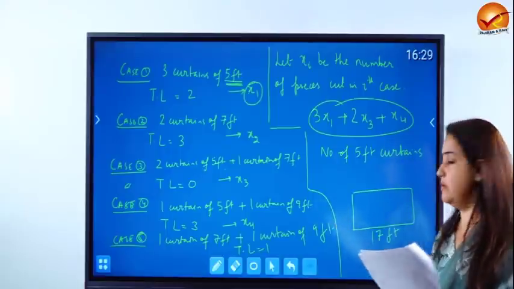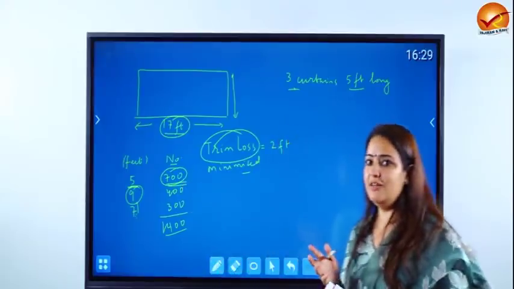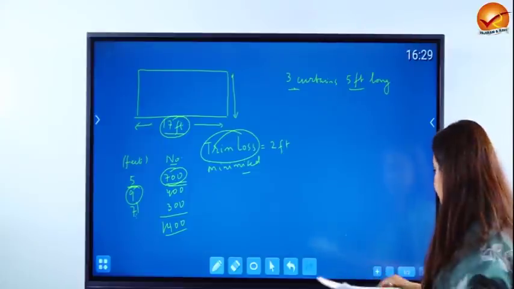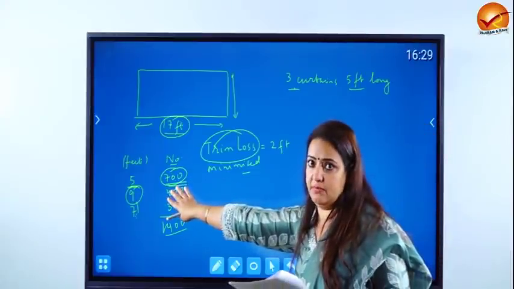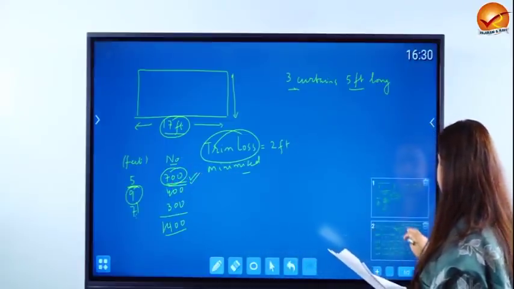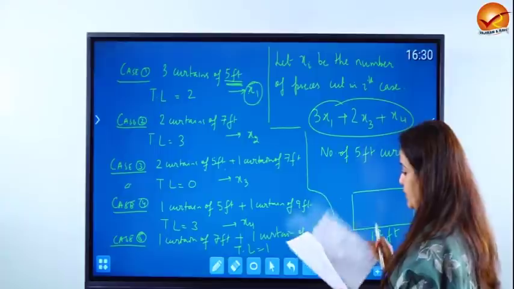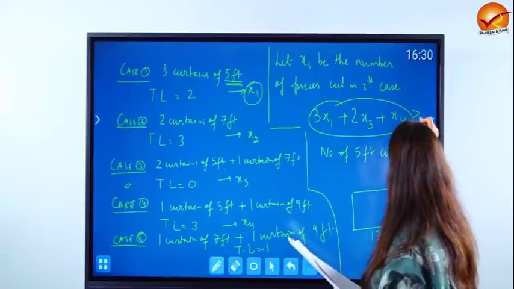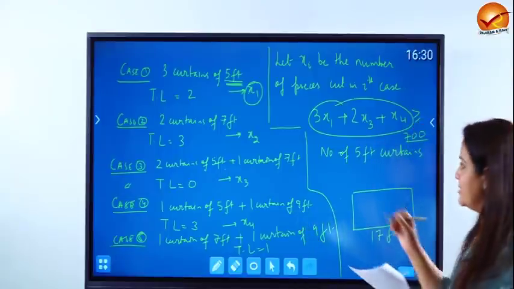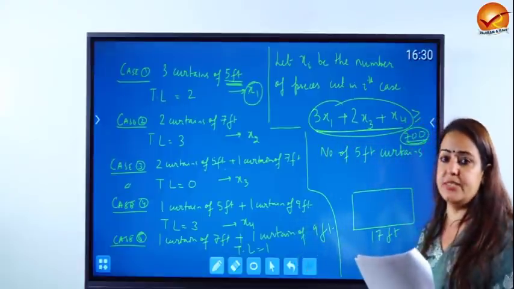Now what do you want this number to be? If you go back to the question, we want this number to be exactly 700. But it's very difficult to solve a linear programming problem which has a strict equality. Therefore, we at least want these many. We are okay if we have more, but at least the requirement should be fulfilled. That means the number of 5 feet curtains is going to be greater than equal to the required number, which is 700. That means the first constraint that we are getting is that the number of 5 feet curtains should be at least the number that you wanted, which is 700.